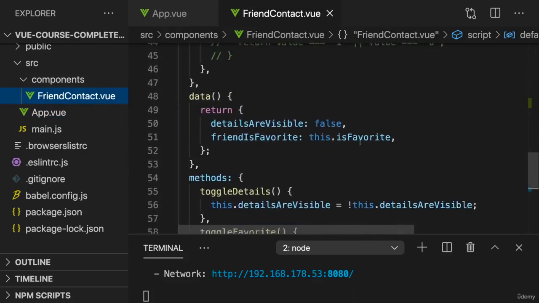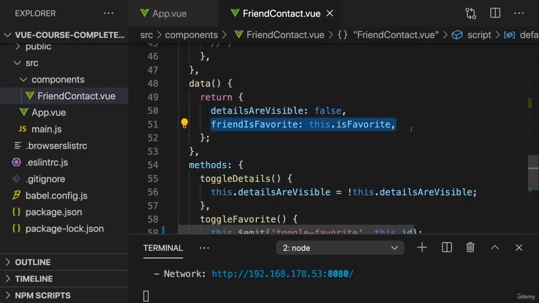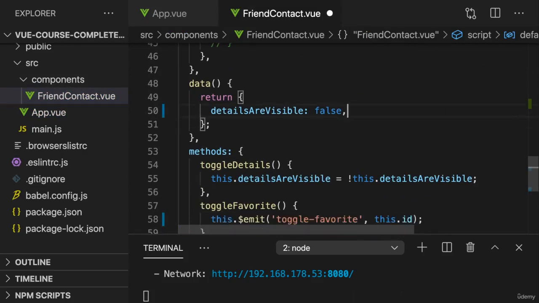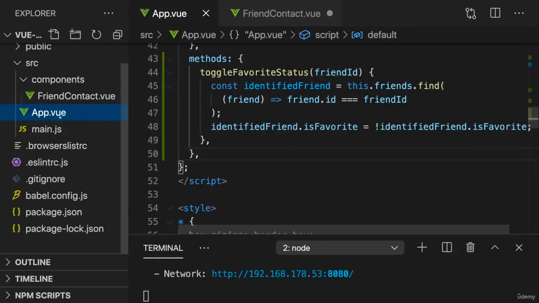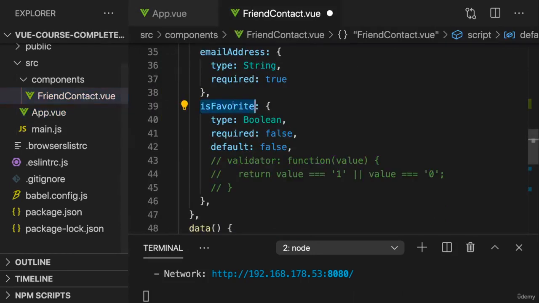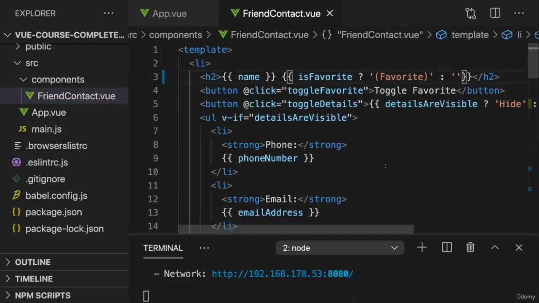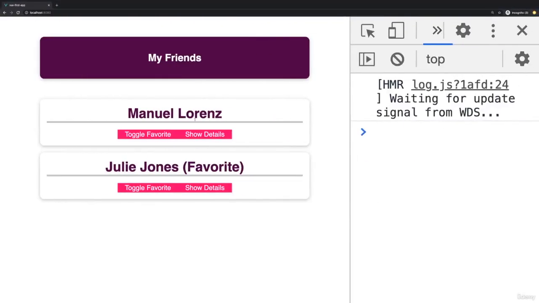We now get rid of this friend is favorite data property we added there before. And instead we use our isFavorite prop, which we're getting and which we're now changing eventually in app.view. We're using this prop here in our template because that will now work. If we save that, you see I can toggle this, and Vue detects all the changes and updates everything correctly.